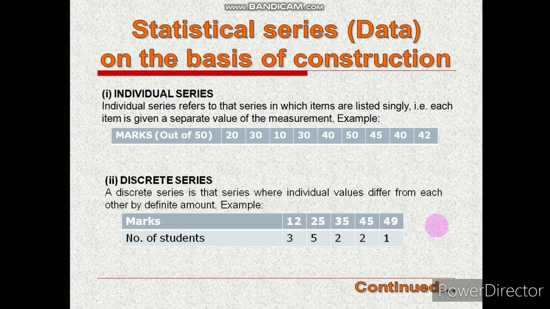And the marks obtained are discrete, and only these 5 marks are obtained by these 13 students. There is only one student who has scored 49 out of 50, and out of these entire 13 students, 5 students have scored 25 correctly.